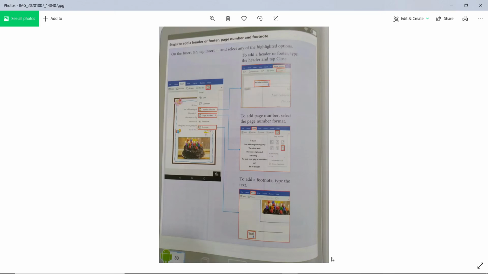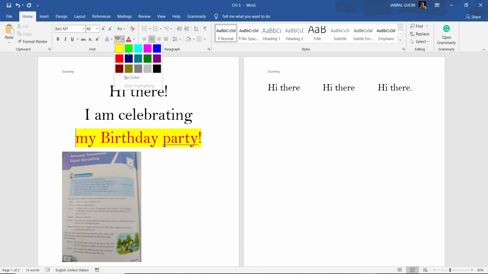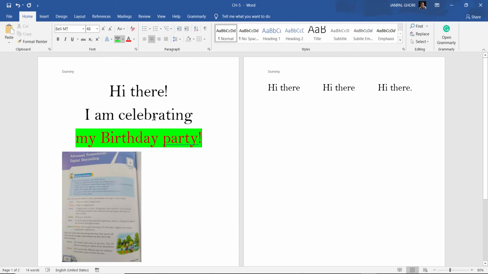I have already shown you all the things here, right? How you can add the color. You see, I want to add a red color, or I want to fill a yellow color. So this option shows the color changing this way. Correct? Suppose first we need to select the words you want to change. You see it got changed.